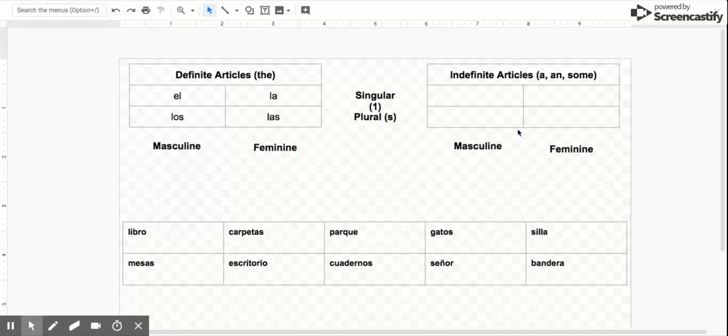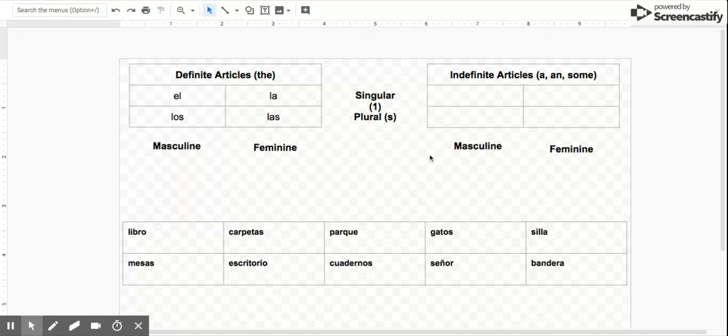So today, as we talk about the indefinite articles, the same rules are going to apply as with the definite articles. So we're going to have a masculine and a feminine version, and each of those is going to have a singular and a plural version. So we have four different articles to say a, an, or some.